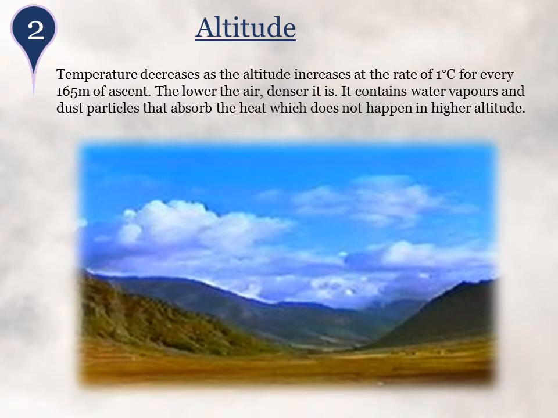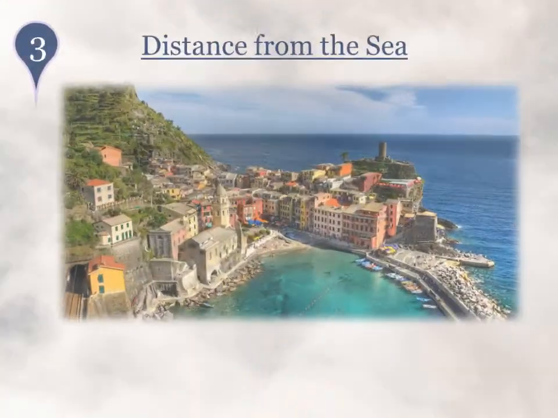Second, altitude. Temperature decreases as the altitude increases, at the rate of 1 degree Celsius for every 165 meters of ascent. This is due to the atmosphere getting heated up by terrestrial radiation. The lower the air, the denser it is. It contains water vapors and dust particles that absorb the heat, which does not happen at higher altitudes.